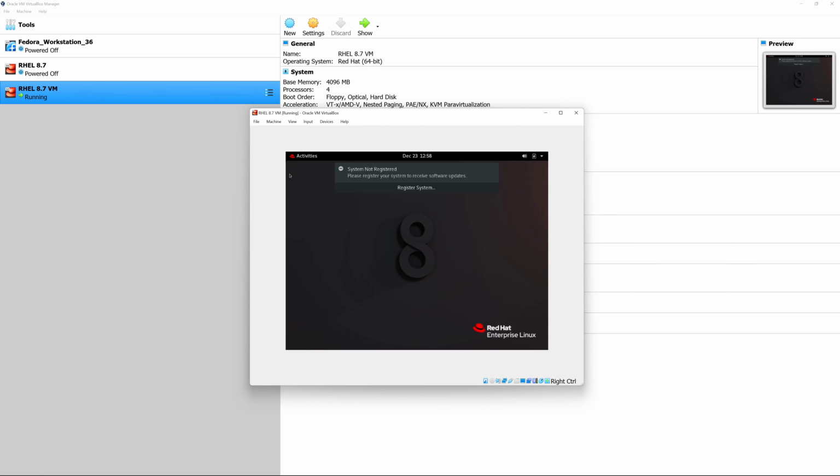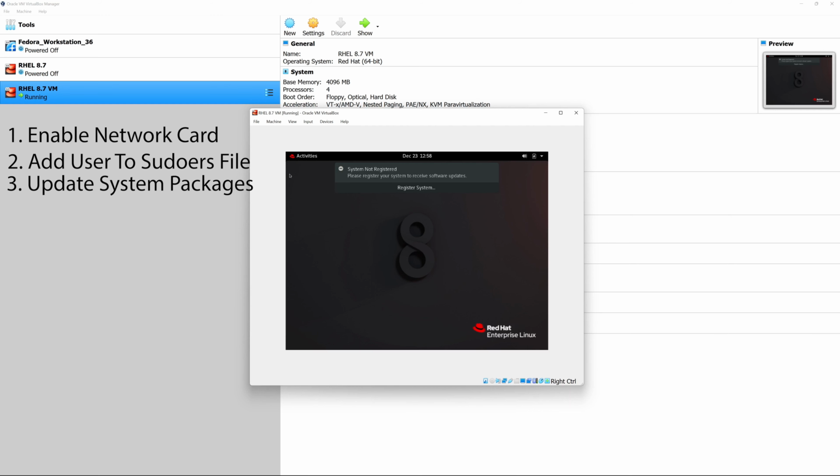We got a couple things we're going to do, and I'll put them up on the screen for you to see. We're going to have to enable the network card. We're going to have to add the user that we're using, which is Lewis Test. In your case, it might be different, but we're going to have to add Lewis Test to the sudoers file. And the reason why we do that is because it's a safe way to adjust system settings, and you can track who did what. You never really want to leave everything up to root because you never know who root can be. Once we add Lewis Test to the sudoers file, we're going to go ahead and update the system, and we're going to look for packages in order to update our Red Hat Enterprise Linux.